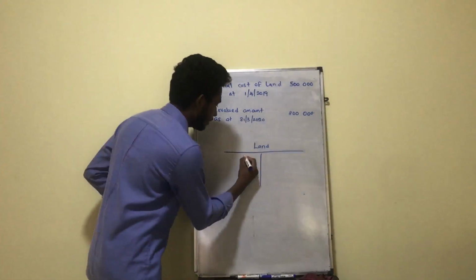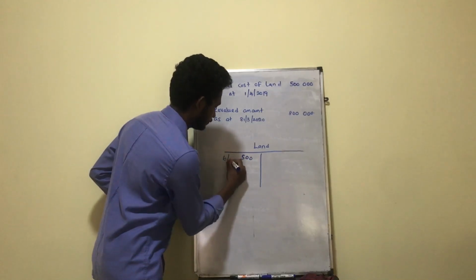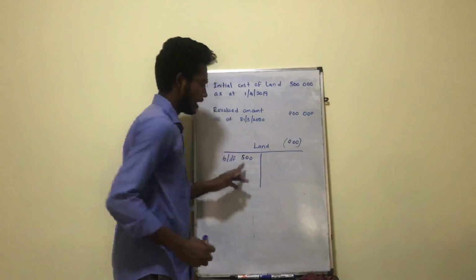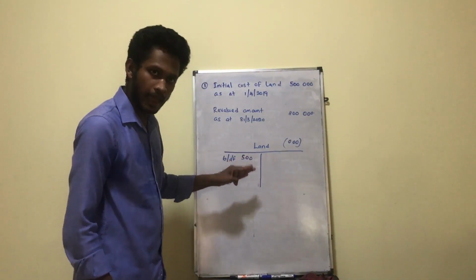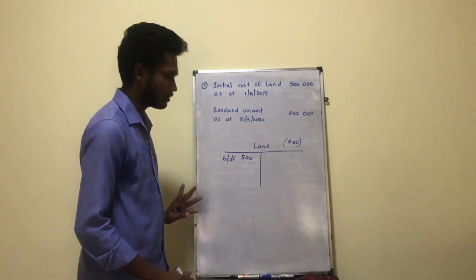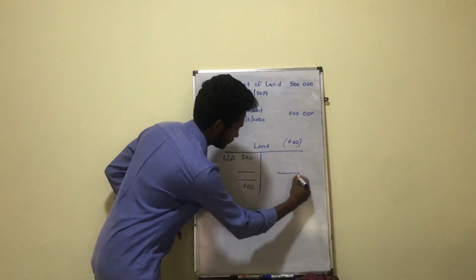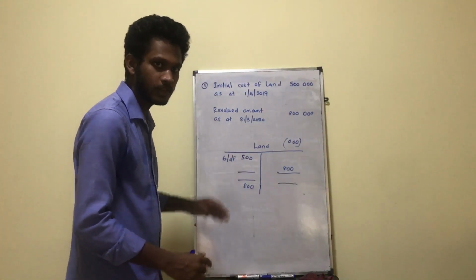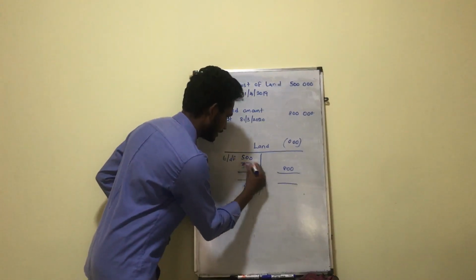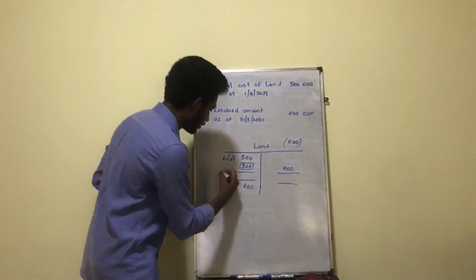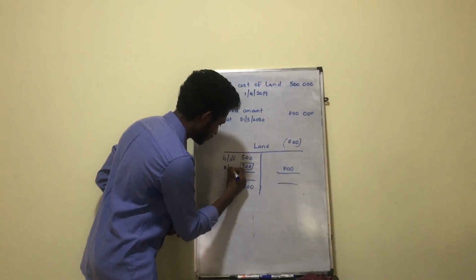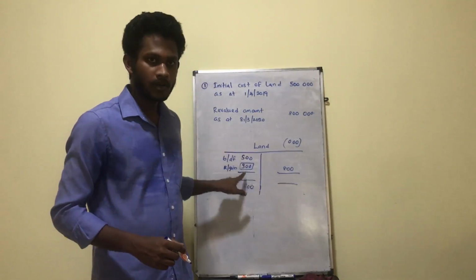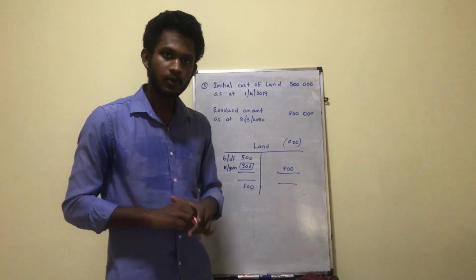So the land opening balance should be 500,000, right? I will write in thousands here, and then the value of that asset at the end of the financial year should be 800,000, right? Okay, so it seems there's a gain of 300,000. So I put 300 here. Your revaluation gain is 300,000. So what should be the double entry? Okay, land account debit 300,000. That's okay.